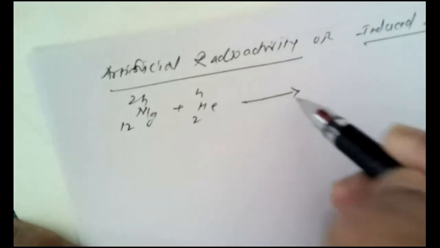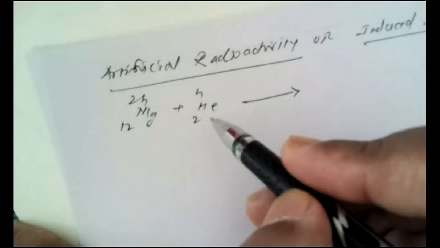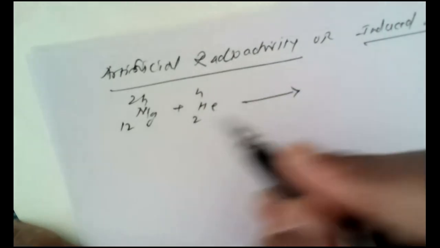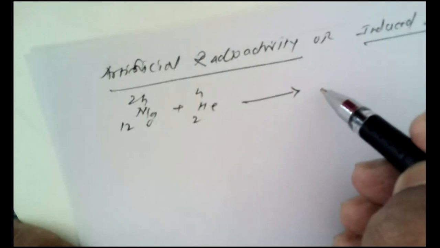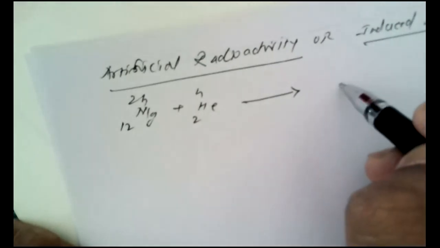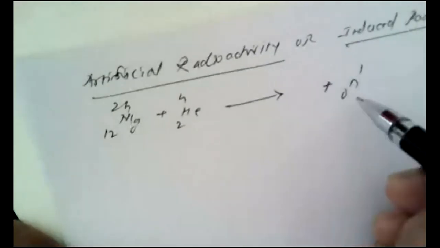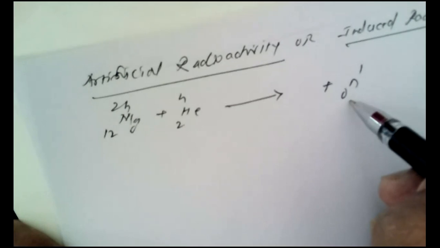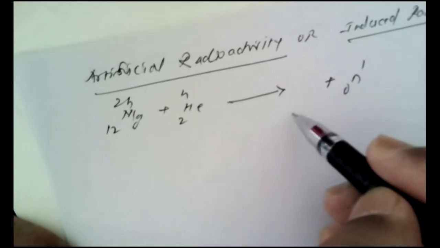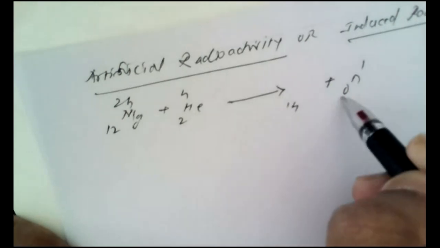When magnesium was bombarded with helium as a projectile, this magnesium is transformed into radiosilicon. Here, if I write an ejectile such as a neutron, the remaining part, we know that 12 plus 2 is 14, because no atomic number is there on the neutron.